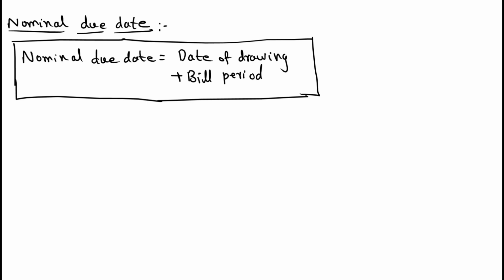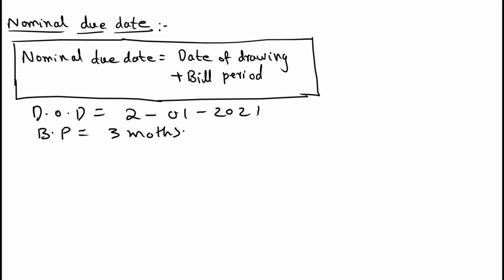Nominal due date equal to date of drawing plus bill period. That means the actual date for refunding the amount is date of drawing plus bill period, but for the legally due date, grace period is added. Suppose date of drawing of the bill is equal to 2/1/2021 and bill period equal to 3 months. Then what is the nominal due date?